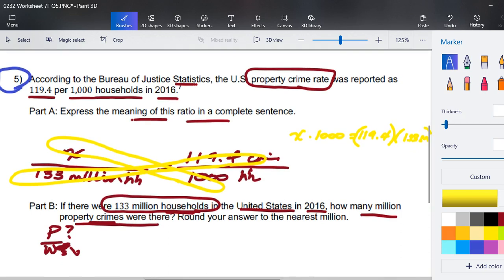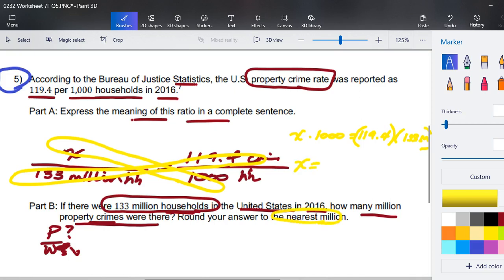With that being said, I'm going to grab my calculator. I'm going to clear it a couple of times. 119.4 times 133 equals, divided by 1,000, and they want us to round to the nearest million.